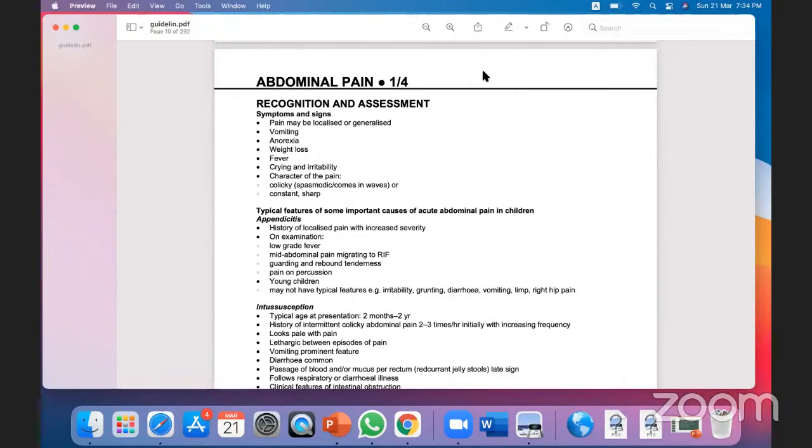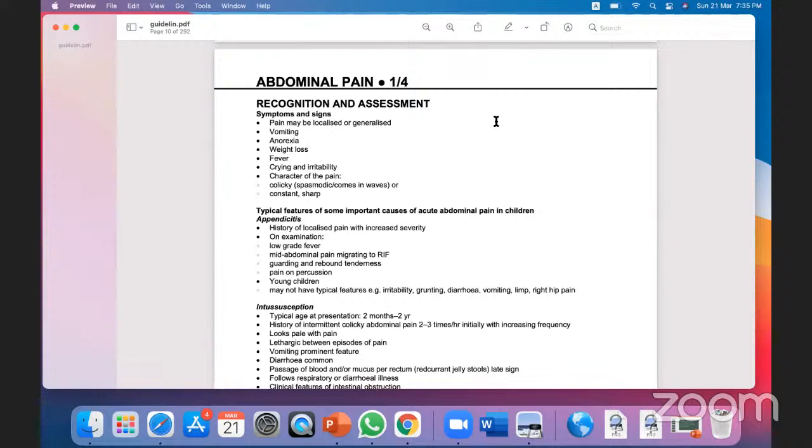And what is the character of pain of acute appendicitis? The McBurney's point will be tender. And what is the character of pain of acute pancreatitis? The child will be leaning forward and will be in severe pain. That is the pain of acute pancreatitis. So the pain in the visceral organs of the abdomen is different. You have to understand the age of the child, the presentation of the child, and the pain criteria of the child.